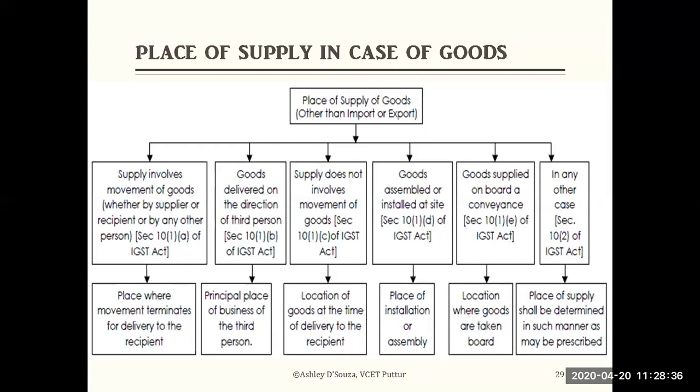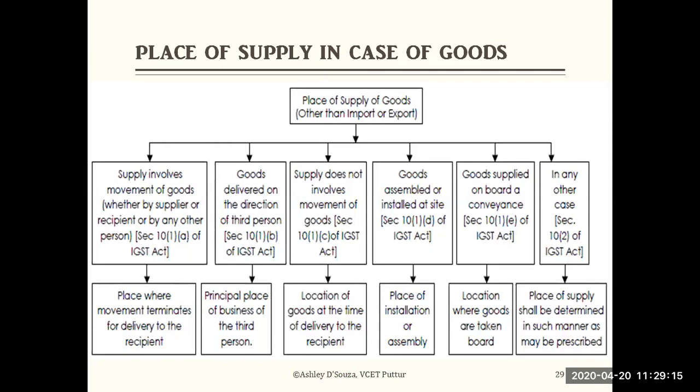I'll explain. Next, goods delivered on the direction of a third person. There might be an agent or a third person on whose direction the goods are moved. So the principal place of business of the third person is considered as the place of supply. Third, supply does not involve movement of goods. In case no movement of goods is involved, the place of supply is the location of the goods at the time of delivery to the recipient. For example, the location where the goods have been delivered from the supplier to the recipient is considered the place of supply.